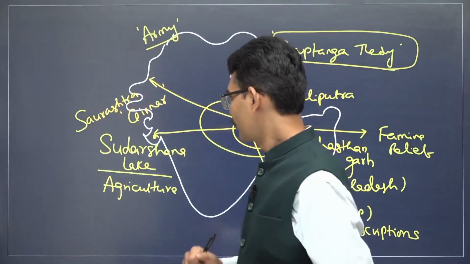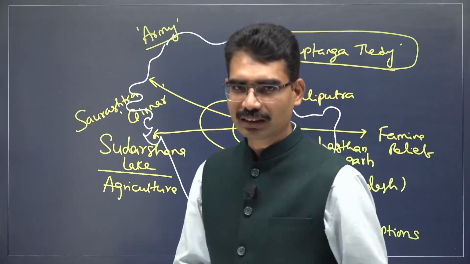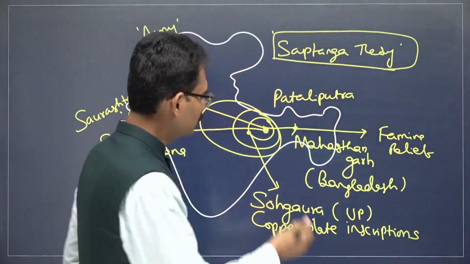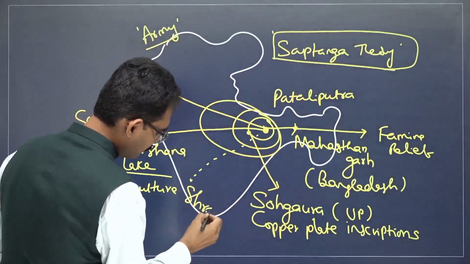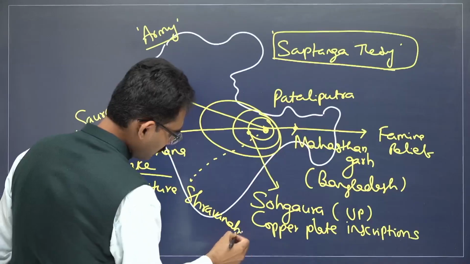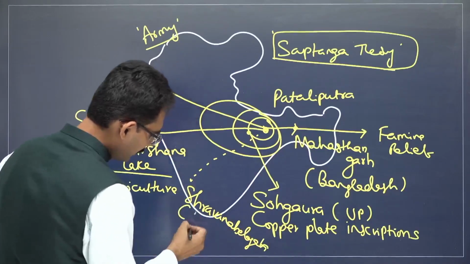Next one. At the end of his time period, he gave the throne to his son and he went to a place called Shravana Belagola. It is located in present-day Karnataka.